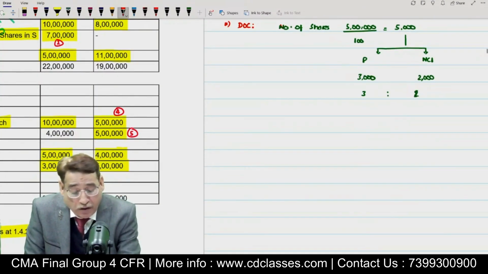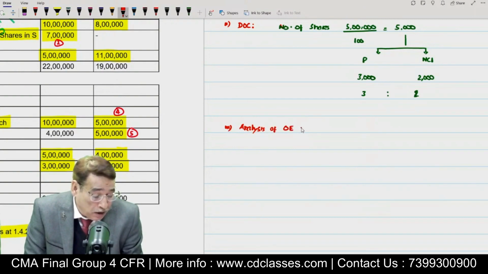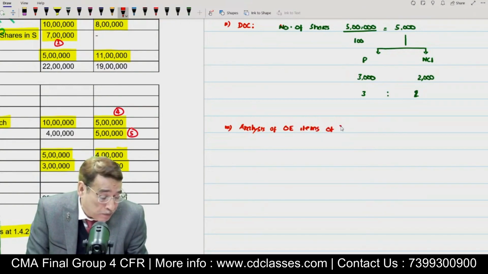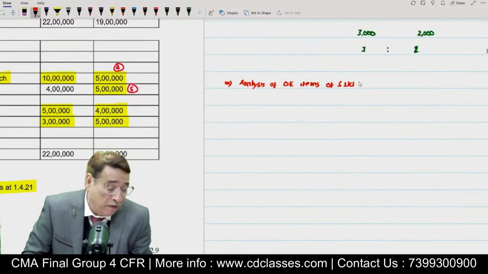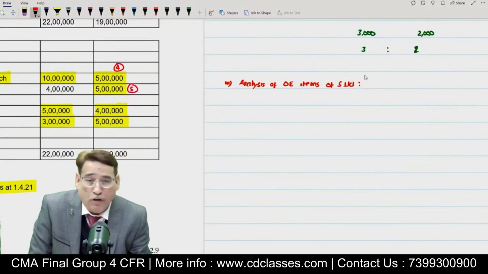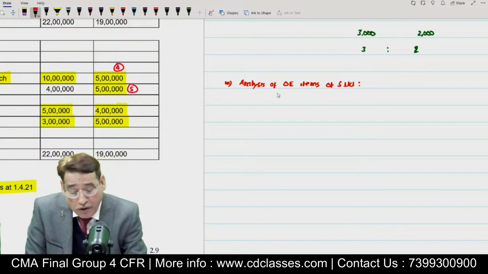Having computed this, what should be our next step? The next step, as I told you in the last session, is the analysis of other equity items of the subsidiary company, other equity items of S Limited. Although we need not write other equity items of subsidiary company, we can simply write analysis of other equity. In this case, only one item is given under other equity, and that is profit or loss account. So we are going to analyze it now.